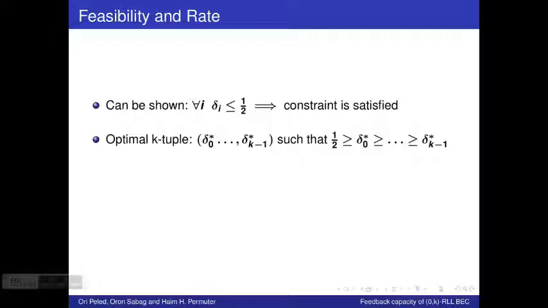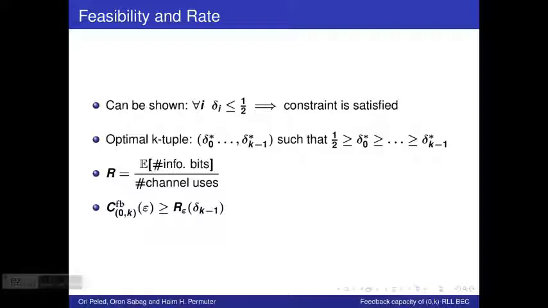The rate of the scheme is of course defined by the expected number of information bits per number of channel uses, and using arguments from stationary probability of Markov chains, we can prove that the rate achieved by this scheme is a lower bound for the feedback capacity. That the feedback capacity is lower bounded by the same function that we earlier denoted with R epsilon delta k minus 1, and of course is also bounded from below by the maximization of the same function.